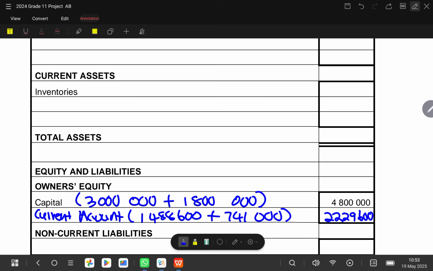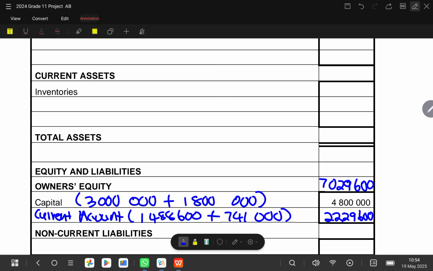So we add the two together. Remember, you'll say 1,488,600 plus 741,000, and the sum of the two will give you 2,229,600. Then you say plus 4,800,000, and then it will give you 7,029,600. So you are done dealing with these two.